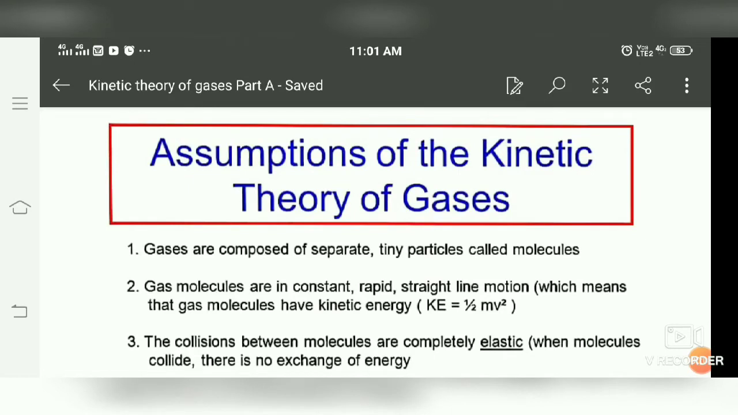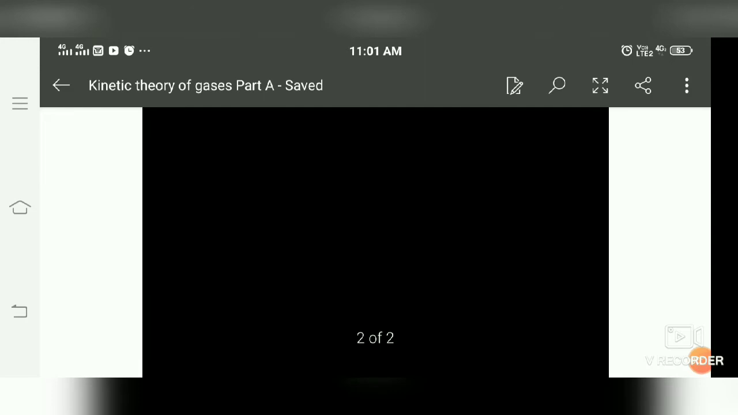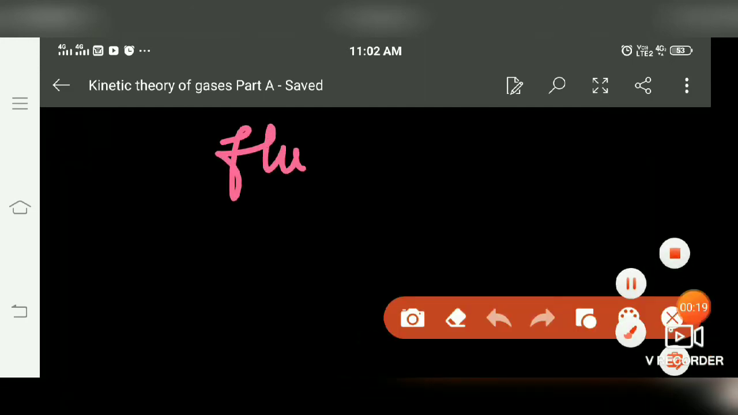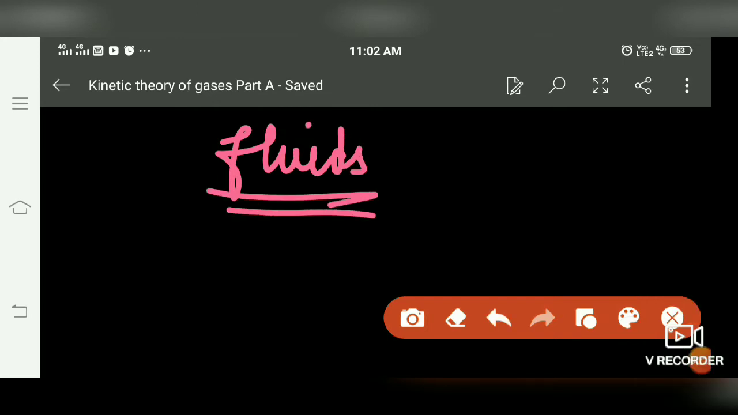Today we have to do the kinetic theory of gases unit. In the kinetic theory of gases, first we have to learn about what gases actually are. Gases are fluids which have very loose bonding between them. The molecules of gases are held together by very little bonding.